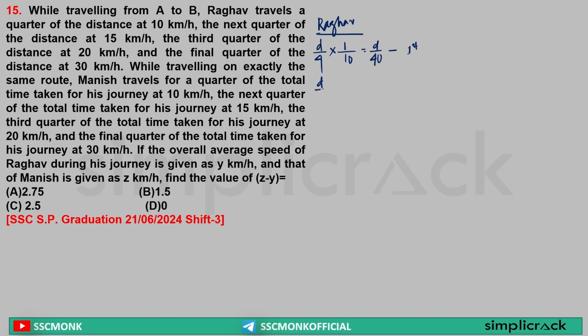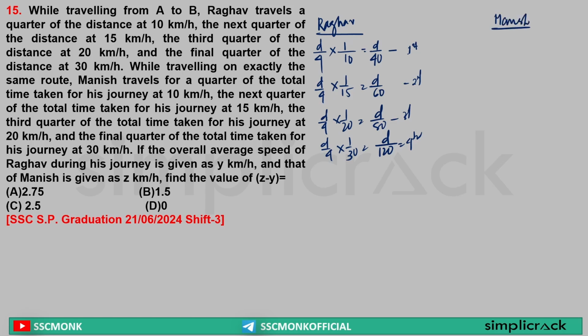Now in second quarter, d by 4 into 1 by 15, that is equal to d by 60. Third quarter, d by 4 into 1 by 20, that is equal to d by 80. This is fourth quarter. D by 4 into 1 by 30, that is equal to d by 120. Yes or no? Yes. Now the same goes for what? Sir, the same goes for Manish.